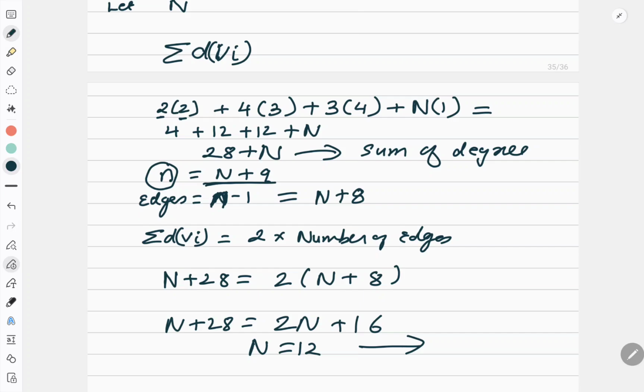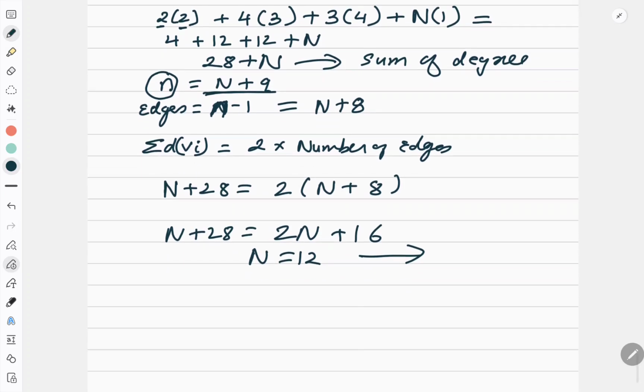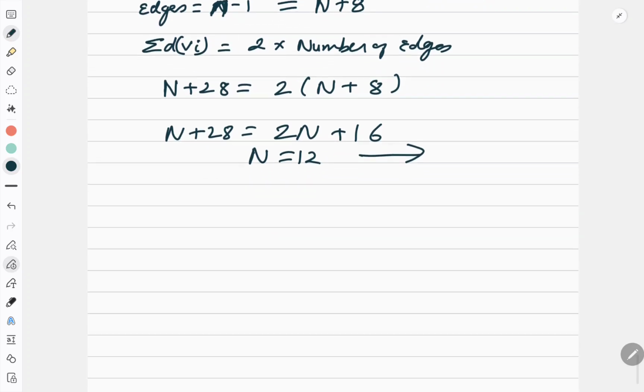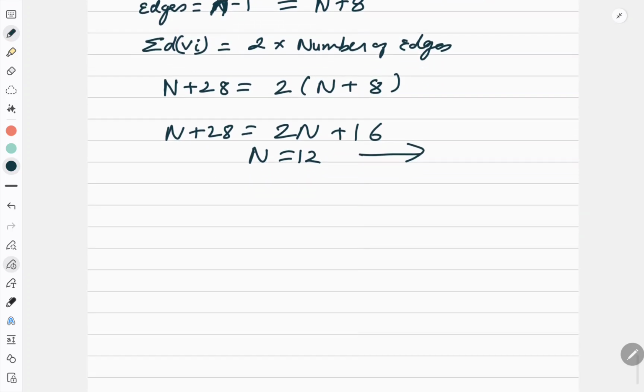Okay, so like that I can create so many questions where I'll give the different vertex with different degrees and then I will ask you to figure out the answers. Okay, so this type of questions are very, very important. Now we are left with only one theorem which I need to do in this tree concept. Then your tree concept is done. Right, now what is a theorem? Okay, I'll just tell you one more question based on this because this concept is very important, so I don't want you to miss. Just try this question.